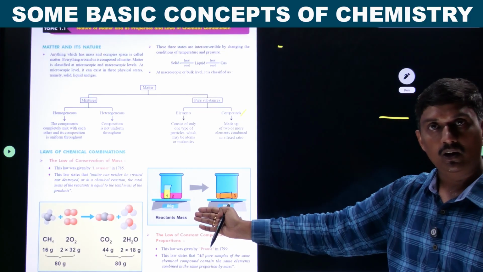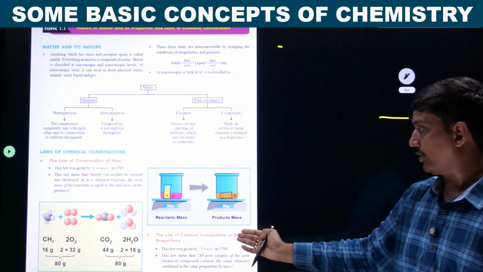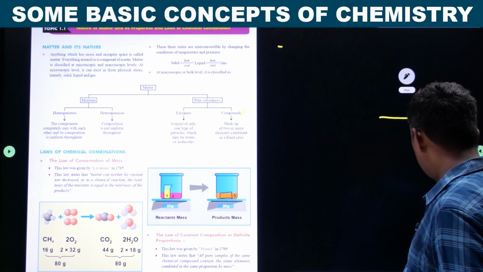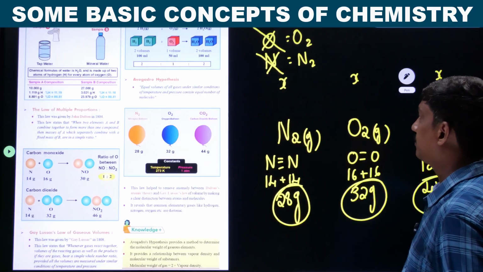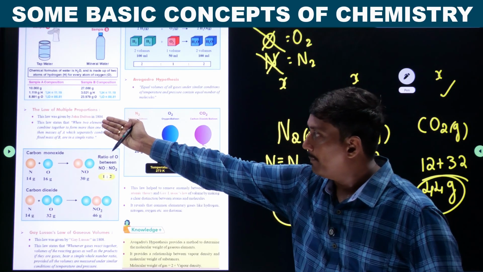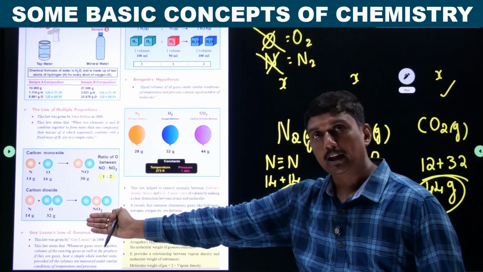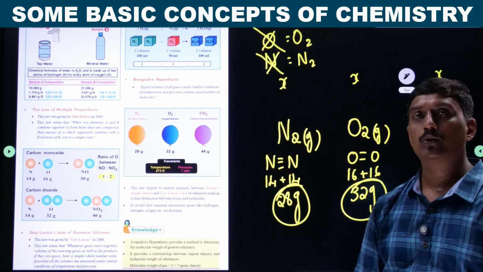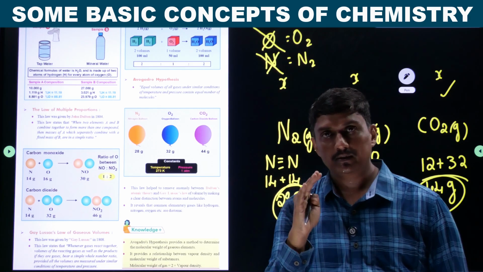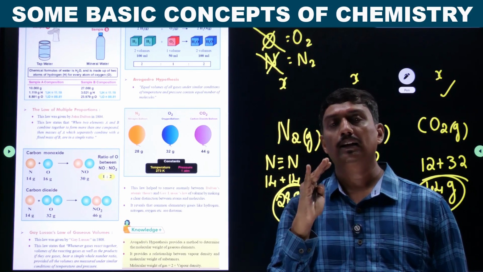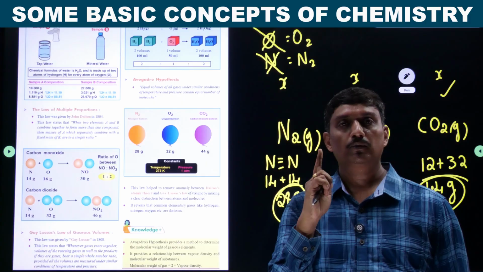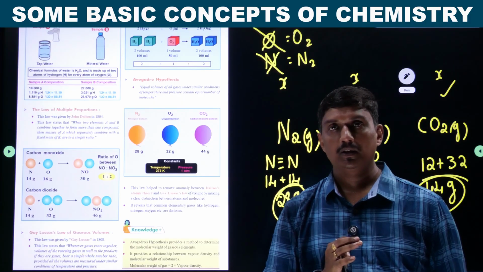The second is the law of constant composition or definite proportion. Next are the law of multiple proportion, Gay-Lussac's law and Avogadro's law. These 5 laws are very important. We can expect questions for competitive exams.